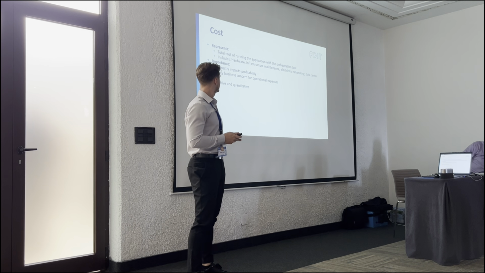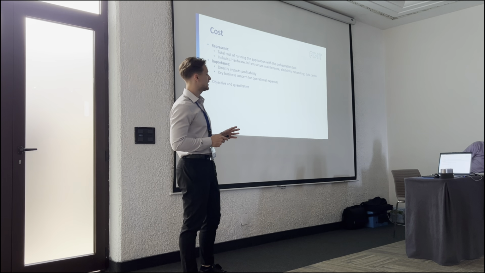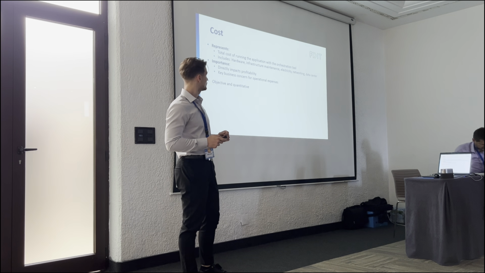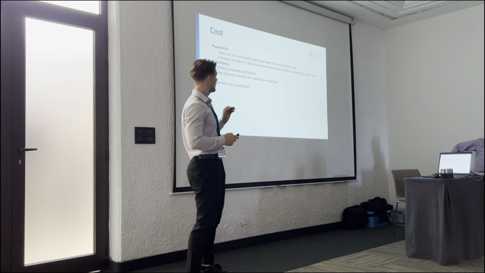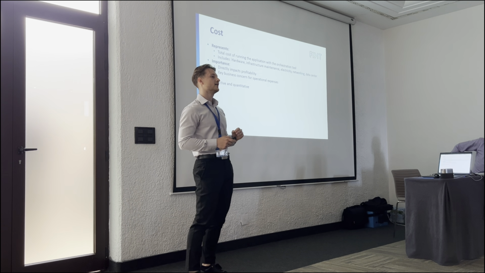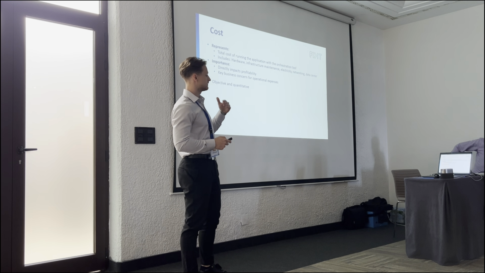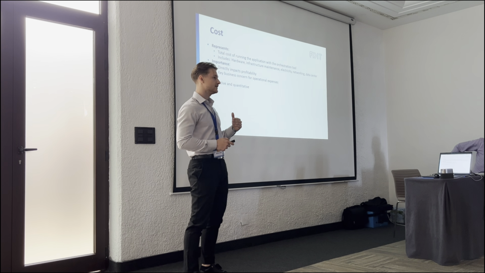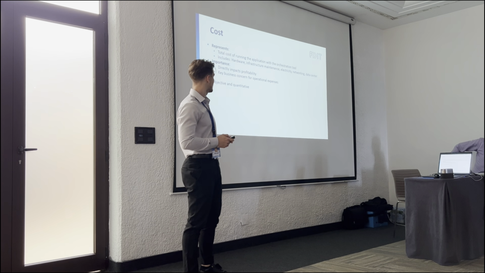Another attribute represents cost. It represents the total cost of running the application with the orchestration tool. It includes hardware, infrastructure maintenance, electricity, networking, and data center expenses. It is important because it directly impacts profitability, and it is a key business concern for operational expenses.